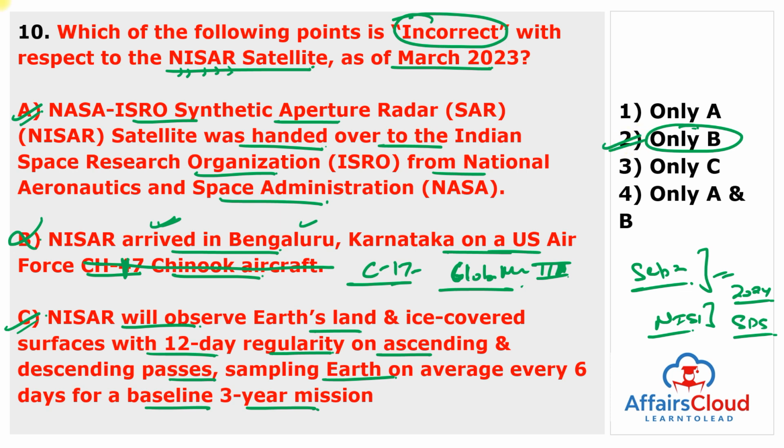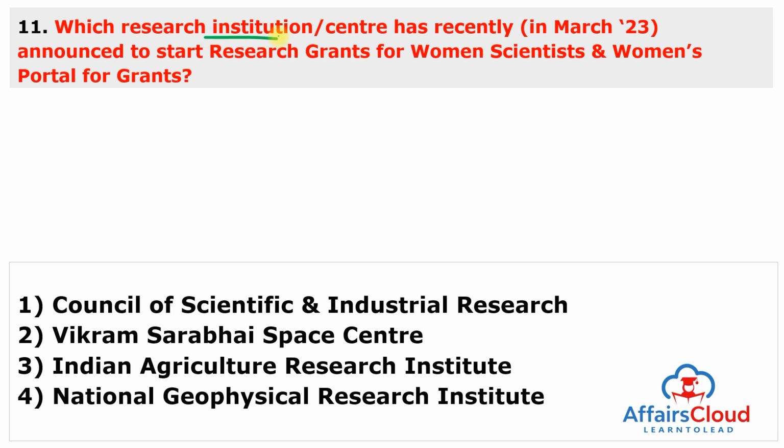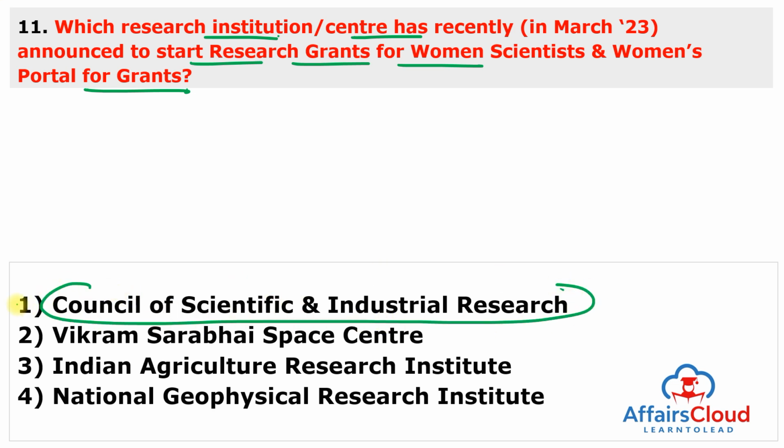Moving to next question. Which research institution or center has recently announced to start research grants for women scientists and the women portal for grants? So this is a simple question, and this organization is Council of Scientific and Industrial Research, or CSIR. So Dr. Jitendra Singh, who is the Union Minister of State, Independent Charge of Science and Technology, announced that the Council of Scientific and Industrial Research has decided to start exclusive research grants for women scientists under the CSIR Aspire program.